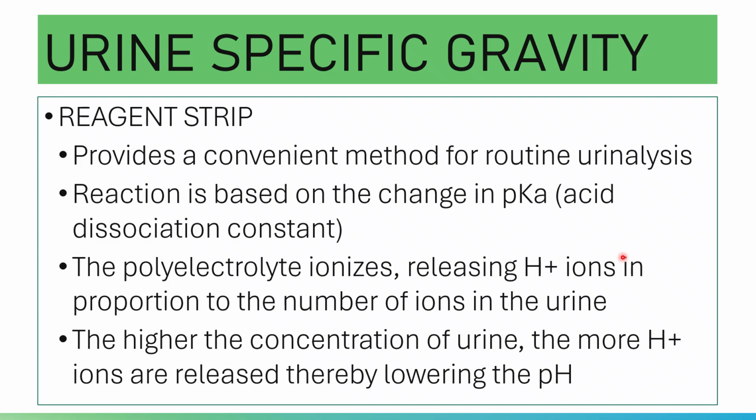Please take note. If there is high ion concentration in the sample, the acid dissociation constant will decrease, as well as the pH.